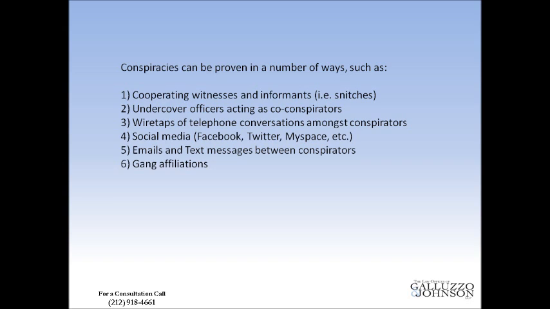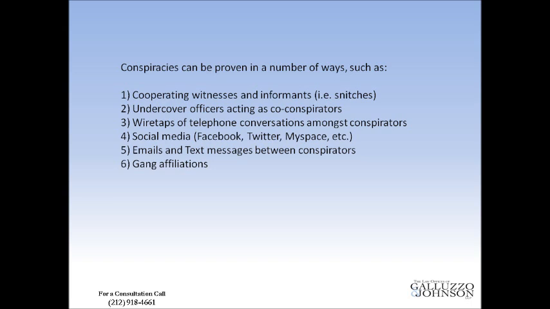Conspiracies can be proven in a number of ways, and typically are the result of long-term investigations. The first and most common way to prove a conspiracy is through the assistance of a cooperating witness or an informant. Another way to prove a conspiracy is by having undercover officers act as co-conspirators, so that when the trial comes around, these undercover officers can testify about the agreements that they may have overheard other defendants make.